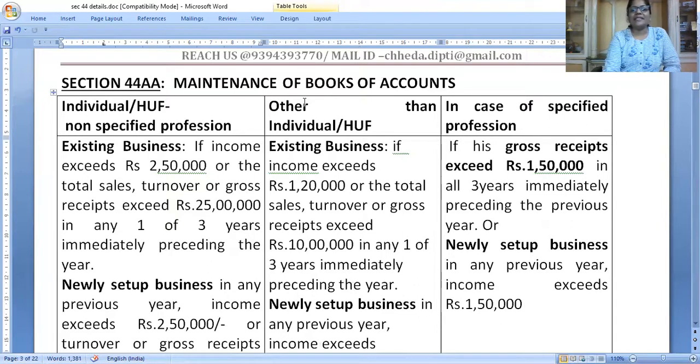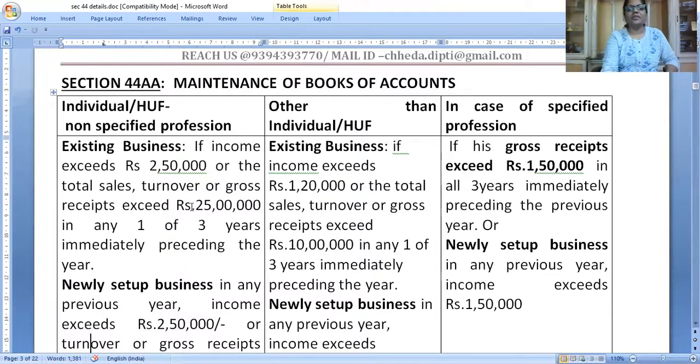Section 44AA says you have to maintain books of accounts. If it is an individual or HUF, other than professionals, then in case of existing business, if the income exceeds 2,50,000 or turnover or gross receipts exceed 25 lakhs in any one of the preceding 3 years. Now the previous year for us is 2019-20. Then the year ending 2019, year ending 2018, 2017, 2016. So 3 years ending at 2019.